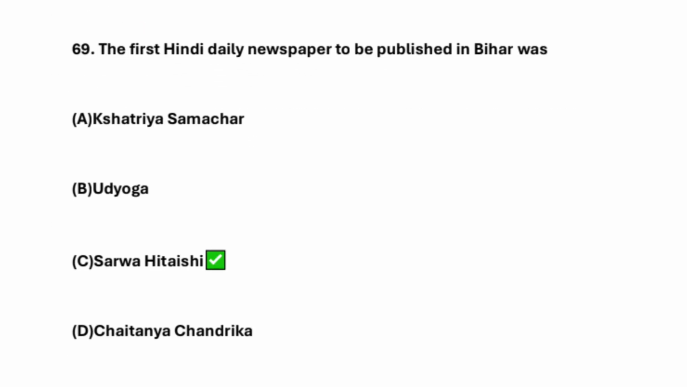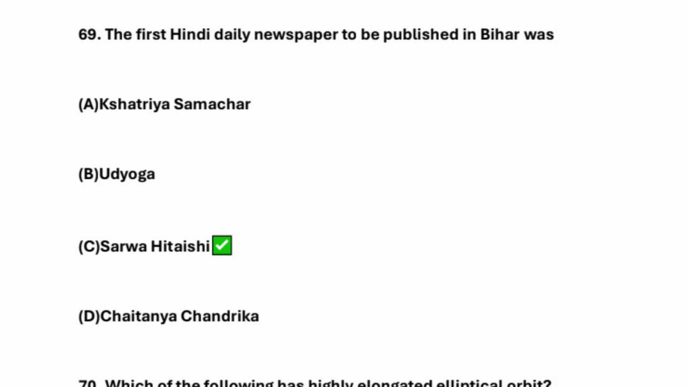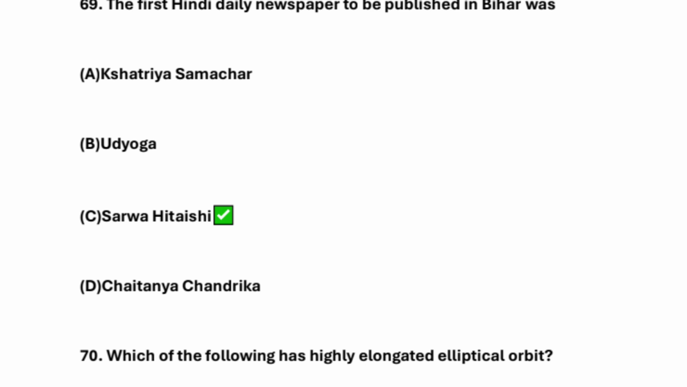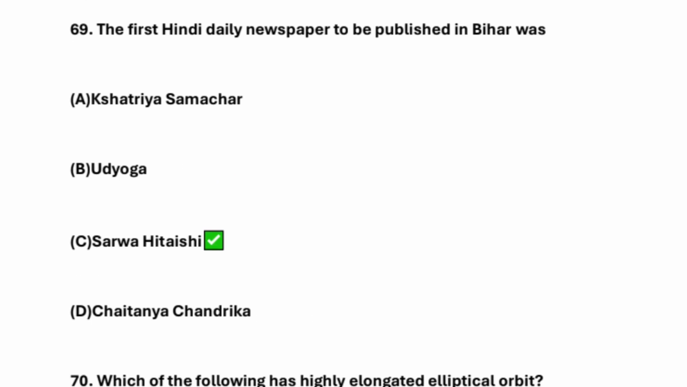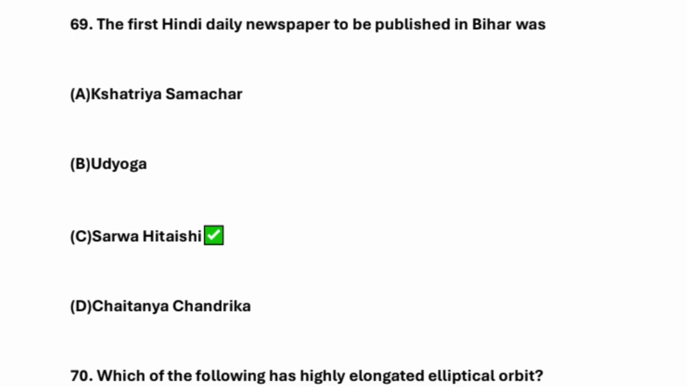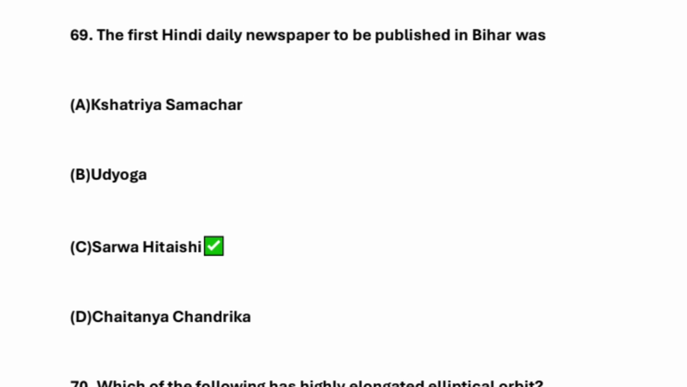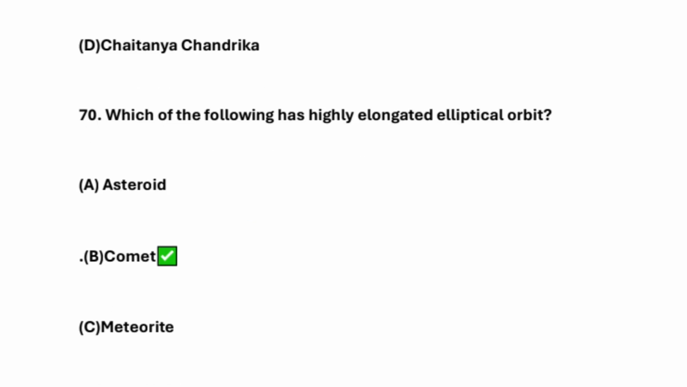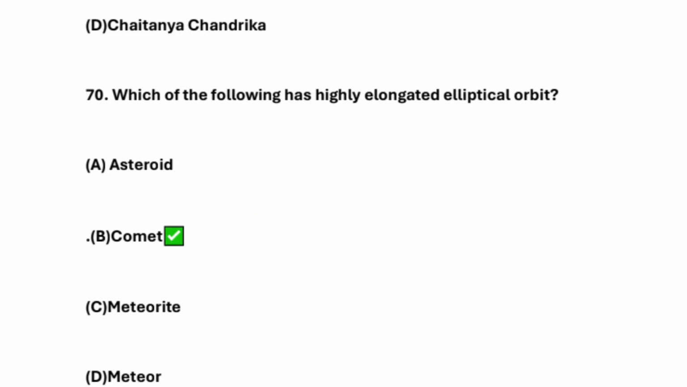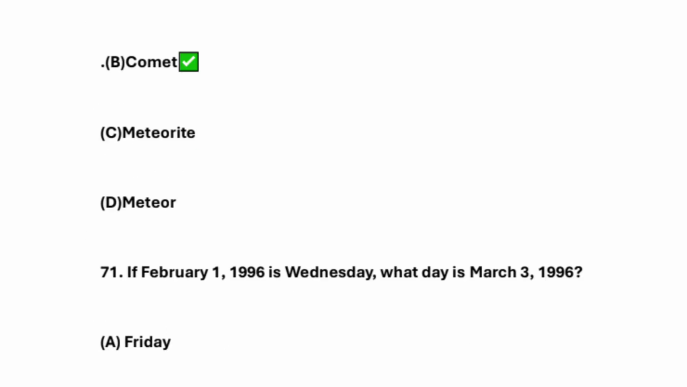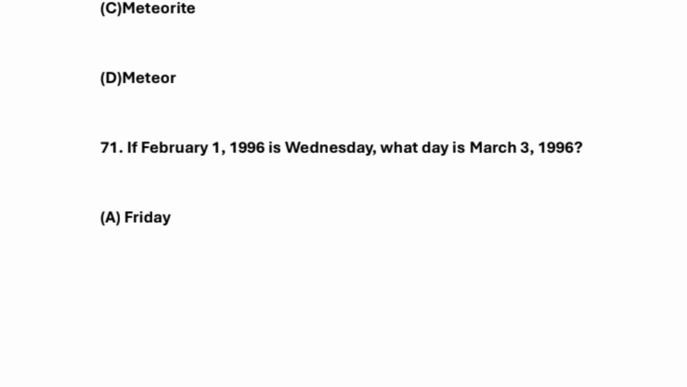Okay, the first Hindi daily newspaper to be published in Bihar was Sarva Hitesi, however you pronounce it. The answer is Sarva Hitesi, right? Next, which of the following has a highly elongated elliptical orbit? It's the comet.